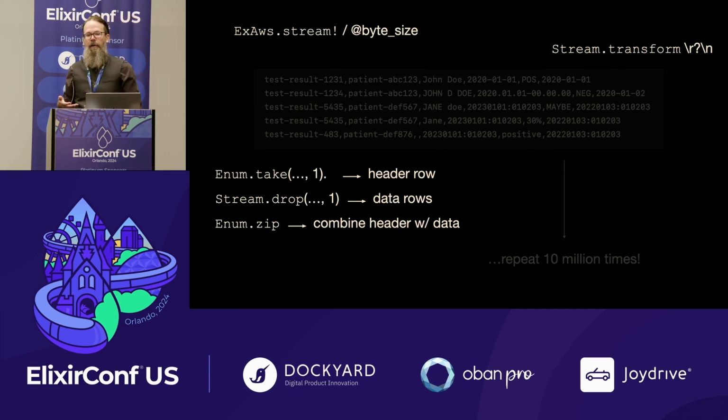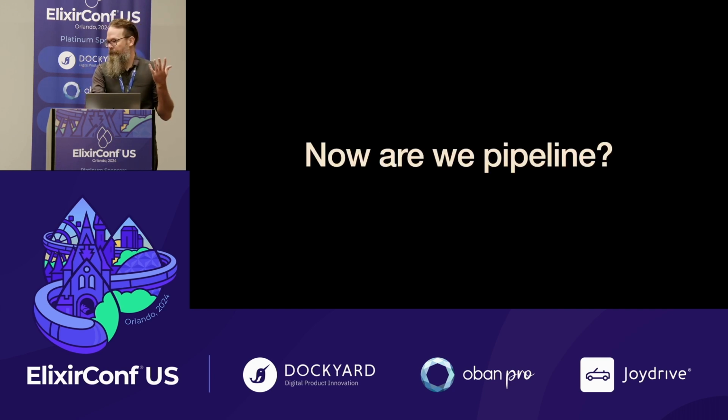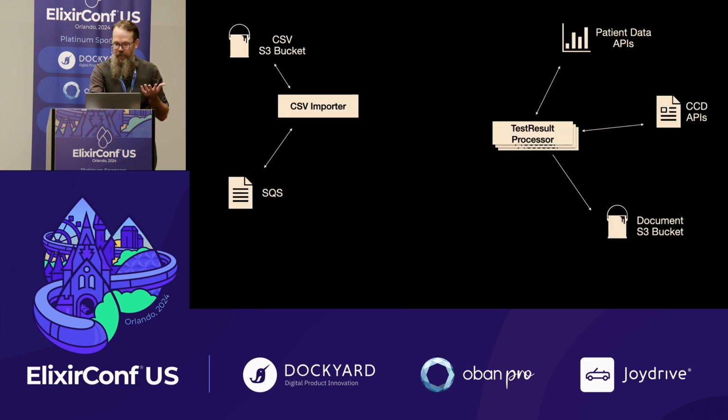And now in our pipeline operations, our stream pipelines, we can zip those together, process them, parse them, handle a bunch of error cases of, is this actually UTF-16 or UTF-8, which actually was a thing, depending on the file, that happened at whatever time it was, we had to check. We can zip them together, suddenly we have rows. So great, we have pipelines. We have processes, we have streams. Suddenly we can add more processes. So we can be processing the CSVs, getting those test results, and reaching out.